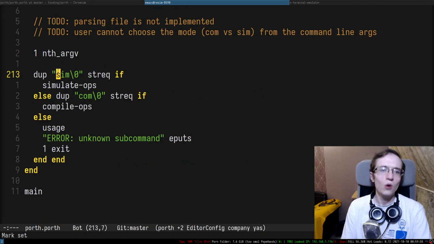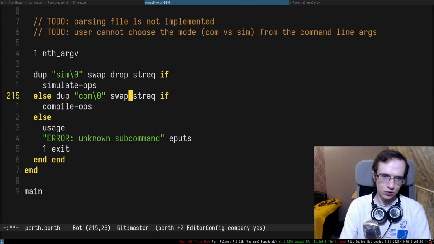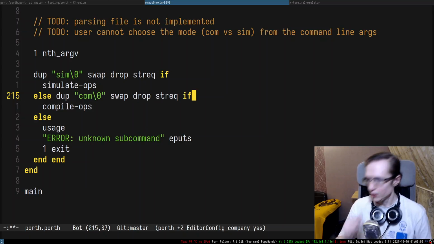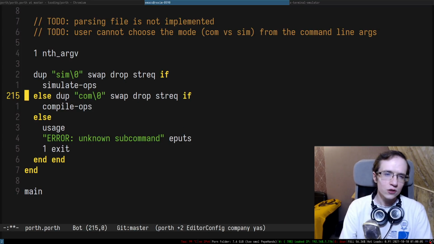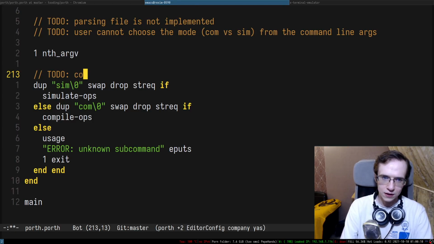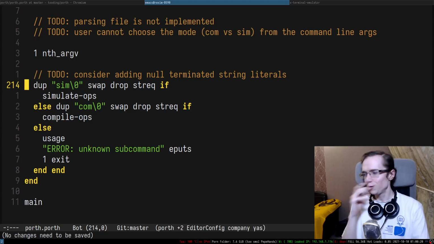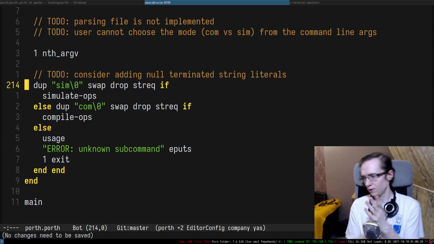Doesn't the string literal? Oh yeah, it does give me the string literal that I have to drop. So we have to do something like swap drop, right? Swap drop. Yeah, thank you so much for mentioning that. So maybe we need to have some null terminated string literals for these kind of situations. Consider adding null terminated string literals. Right, because I think for this kind of situations it's going to be super useful.